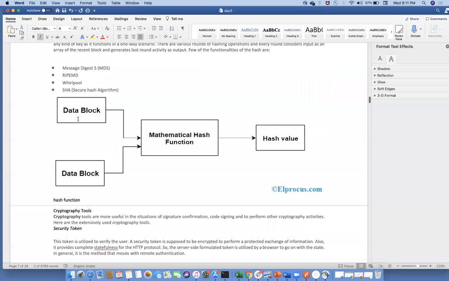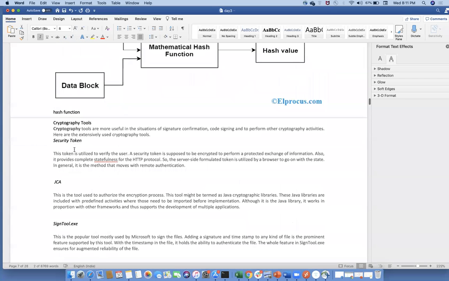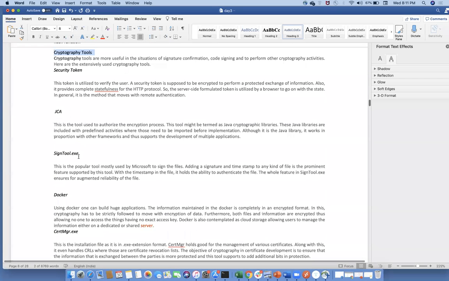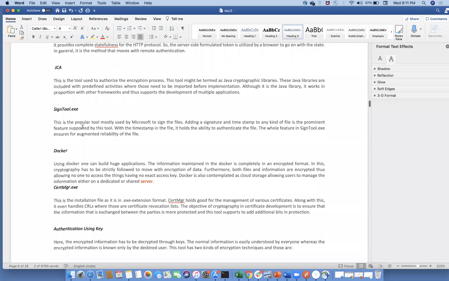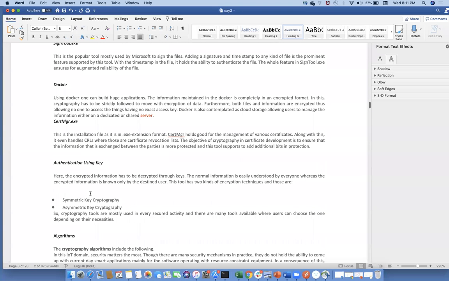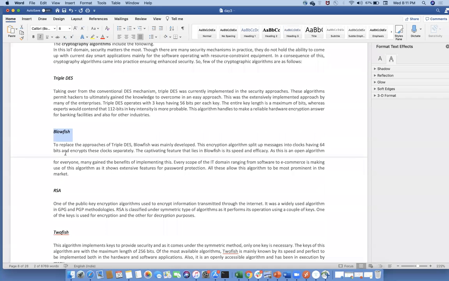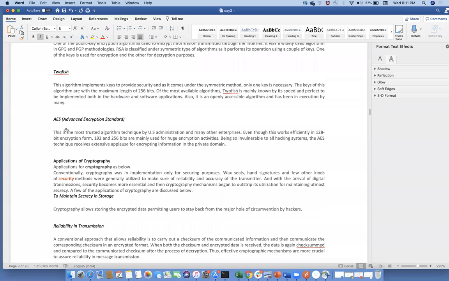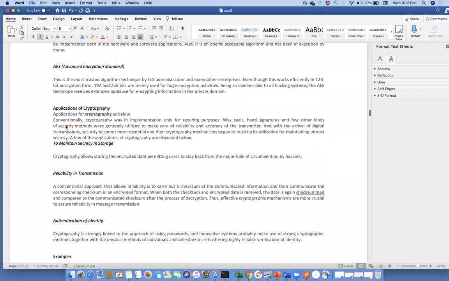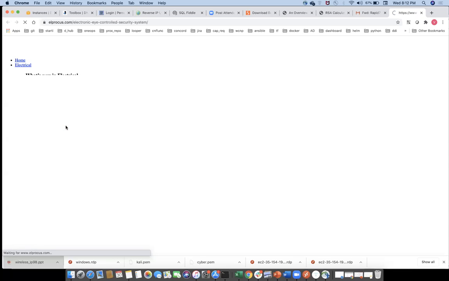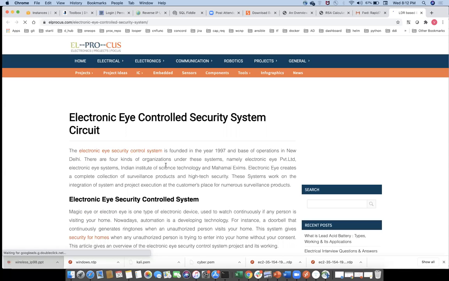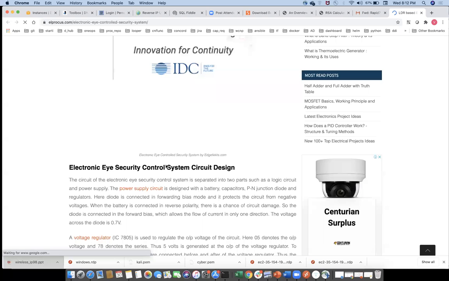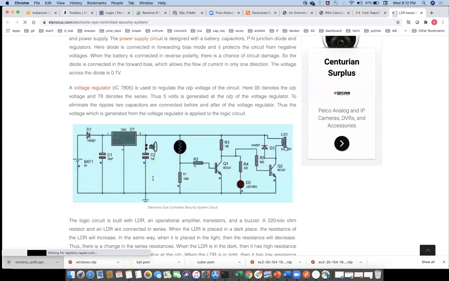Next, cryptography tools. These are the complete tools where you can use it. In Docker also we can use it. So algorithm methods, and Blowfish method, RSA, and Twofish, advanced encryption standard, applications of cryptography. You can use any kind of tools here. I'll show those tools. So basically, you can get a number of tools.